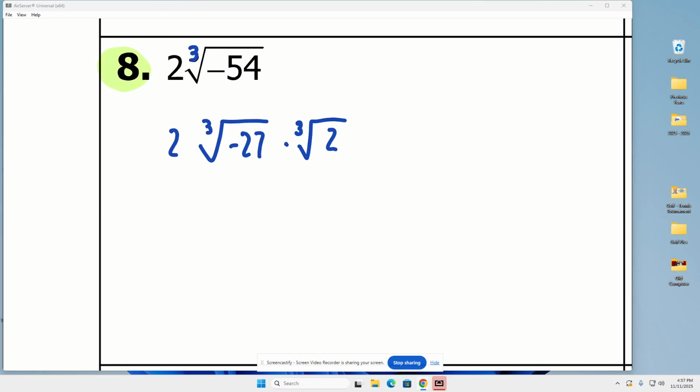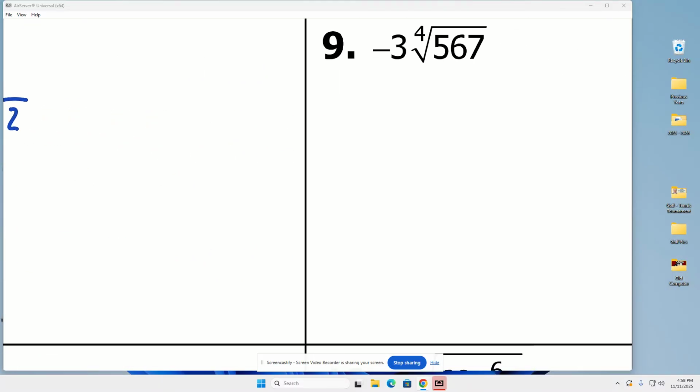So the cube root of negative 27 is going to break out. Look in your list. Scroll over to the left. You see that that equals negative 3. So we can multiply 2 by negative 3. That gives me negative 6. And then that cube root of 2 remains inside. Okay, hopefully you got that one right. Number 10.